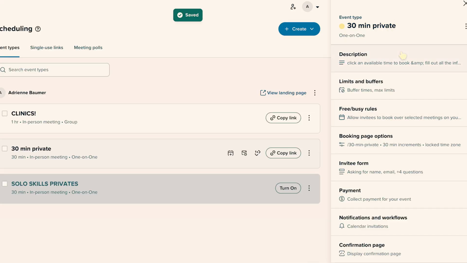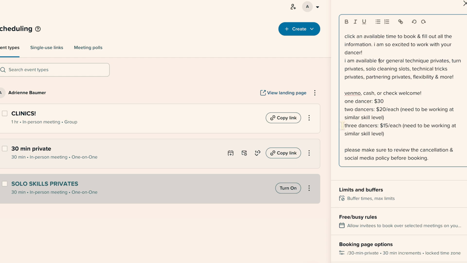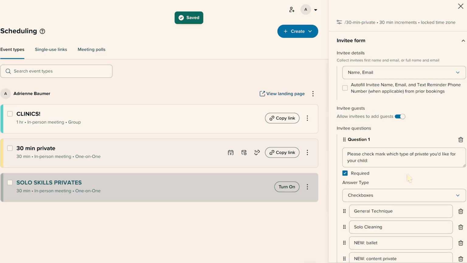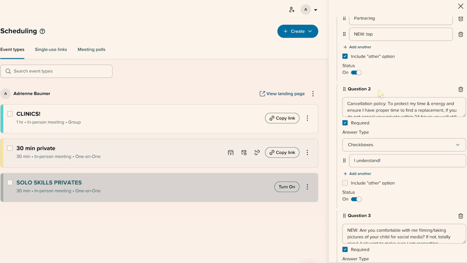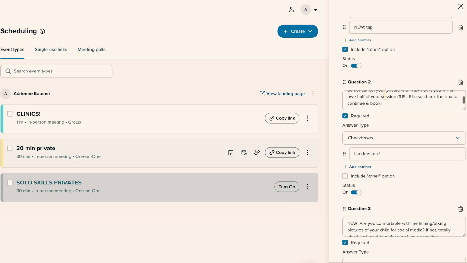Over here, when you see this description, it says click on available time, excited to work with your dancers, and then I give a little overview of what I'm available for and how we work with payments and stuff. This form is where I get all of the info for the kids. So we have name and email, which is usually their parents' email, and then the kids' names. Then I let them check box which type of private they want. Then I have my cancellation policy, also a question asking if I can film stuff for my TikTok and Instagram. And so they just check yes or no.